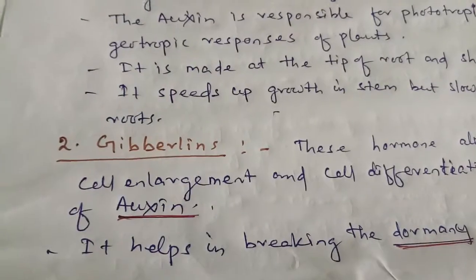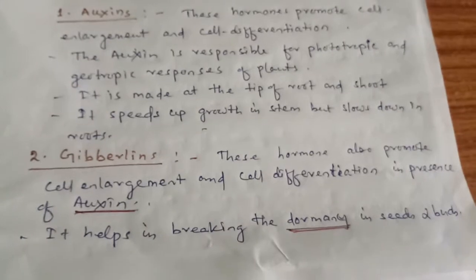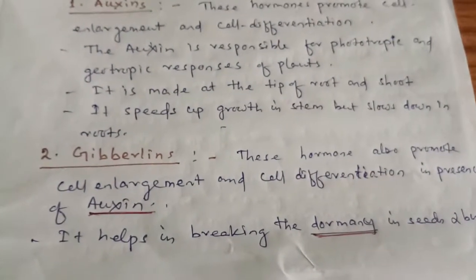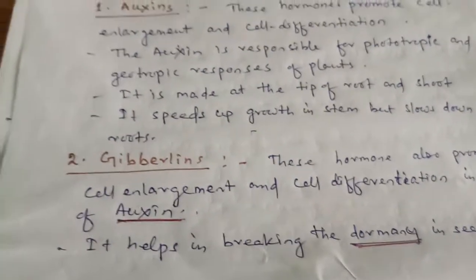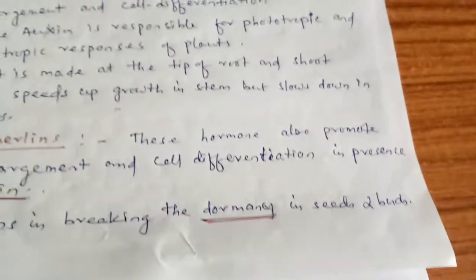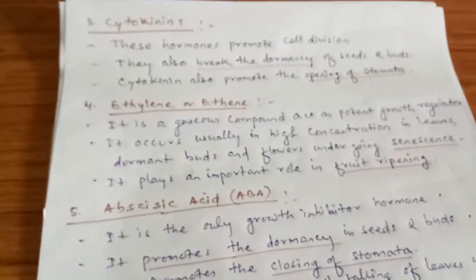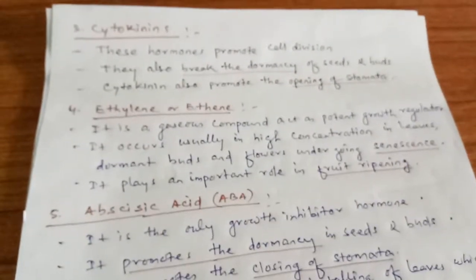The second hormone is gibberellins. Students, this hormone also promotes cell enlargement and cell differentiation, but in the presence of auxin. It helps in breaking the dormancy in seeds and buds. Students, let us understand what is dormancy. Dormancy is the inactiveness of the plant's part.